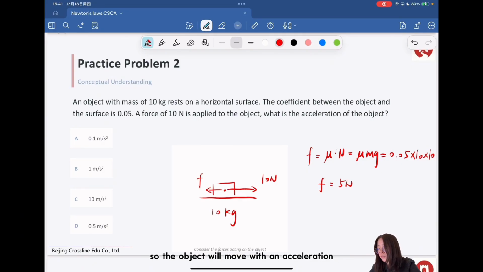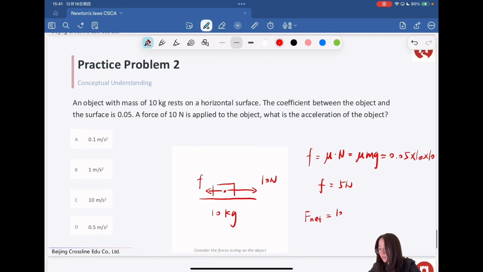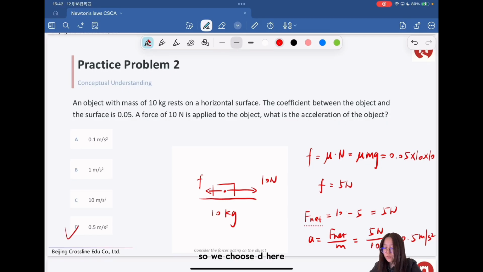So the object will move with an acceleration. And we have the net force is 10 newtons minus 5 newtons, so we get 5 newtons. And then the acceleration equals the net force divided by the mass. It's 5 newtons divided by 10 kilograms. So we have the acceleration is 0.5 meter per second squared. So we choose D here. Okay.